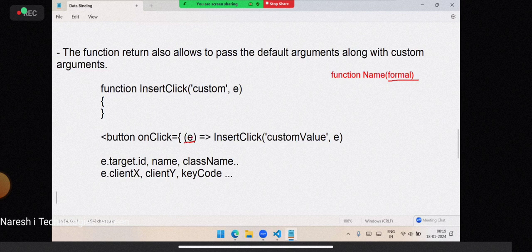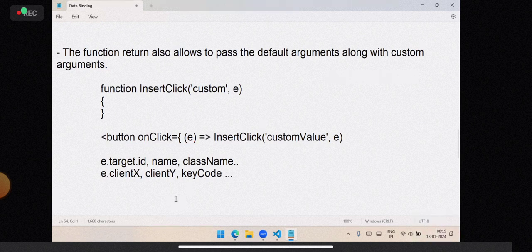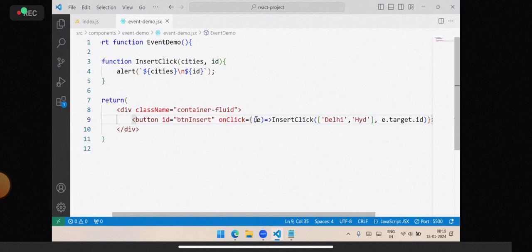That name contains event details and object details. The formal name can be anything. E is not a reserved word in React or JavaScript. It's just a traditional way of representing that we are using event arguments.